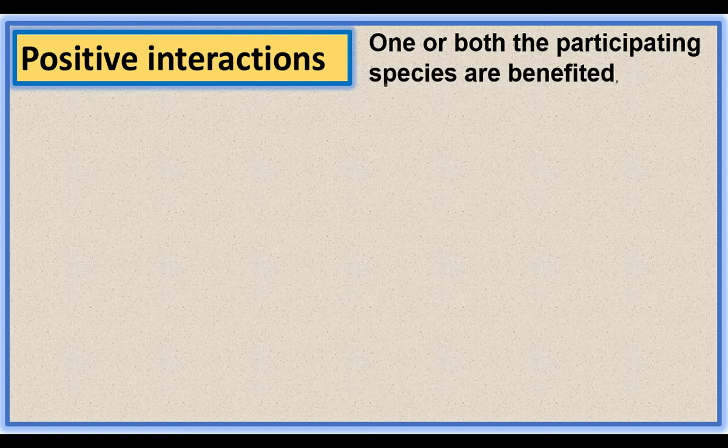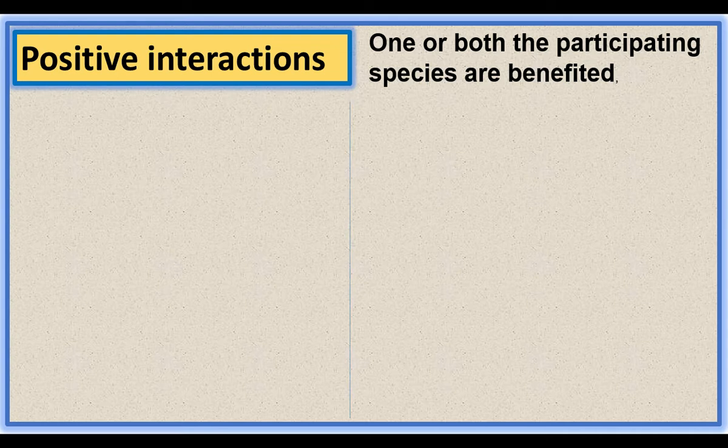Now let us see positive interactions in this part. One or both the participating species are benefited. Interaction involves more than one species. Here, one of the members is benefited or both the participating species are benefited. So these interactions are positive interactions.